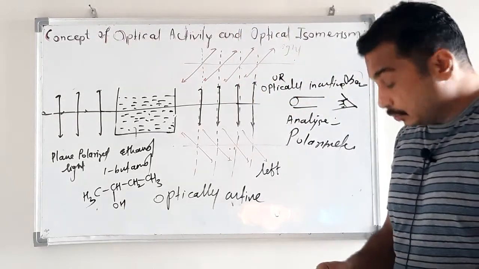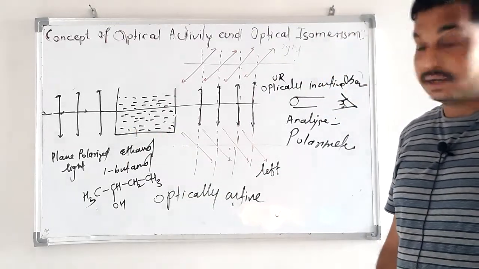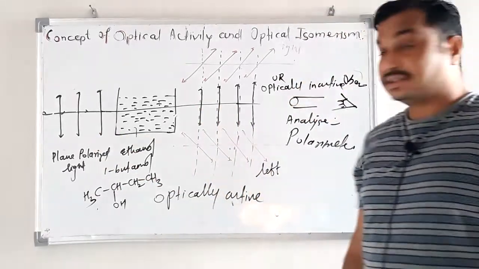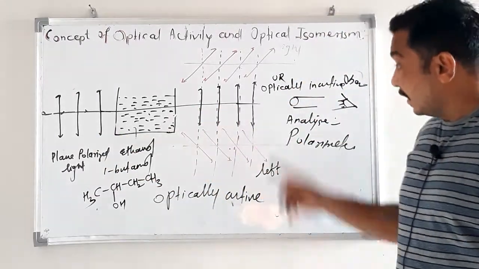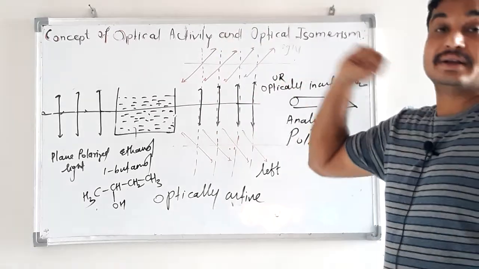2-butanol. What happened to this 2-butanol? Put 2-butanol instead of 1-butanol. Then allow this light to pass through the solution of 2-butanol and then observe. Then what happened? This light will deviate.